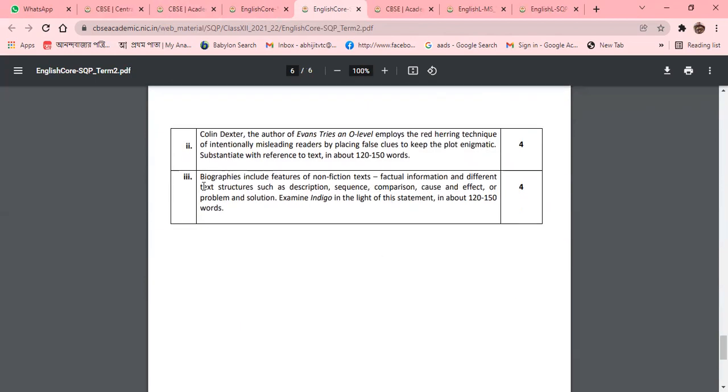Now I am going to the last question. Biographies include features of non-fiction text, factual information, and different text structures such as description, sequence, comparison, cause and effect, and problem and solution. Examine Indigo in the light of the statement. Very important, you have to go through the chapter Indigo. It is not only the chapter or the character, but how you are going to find the non-fiction text. It is a non-fiction text, a kind of biography. So what factual information would you get? What are the different text structures such as description, sequence, and comparison?